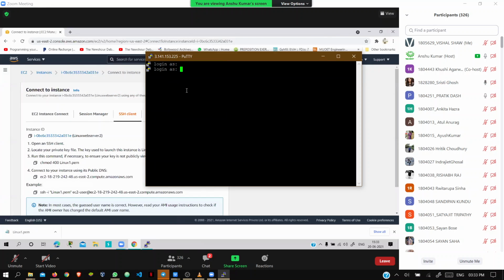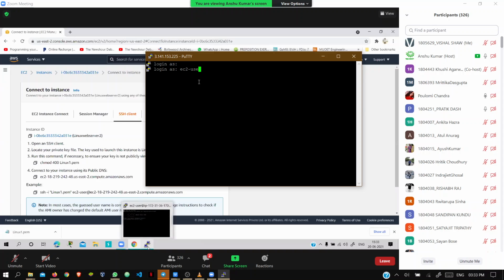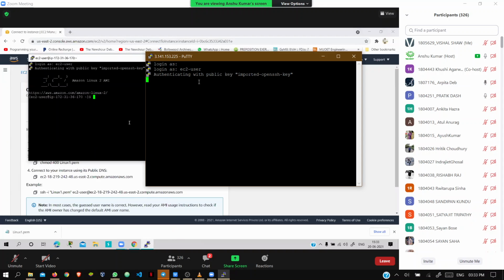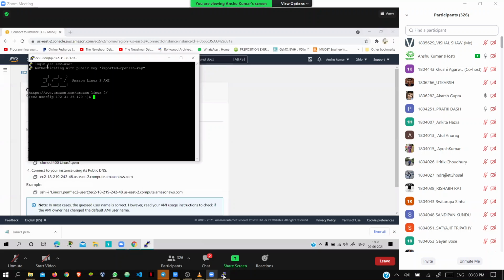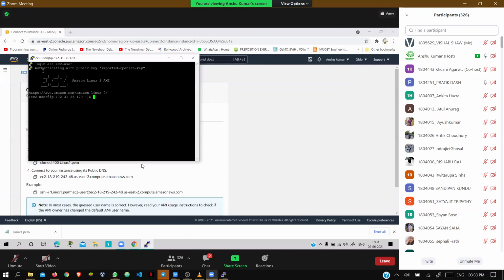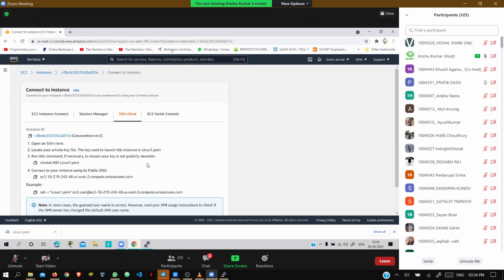I'm getting an error, unable to load key file. I tried twice but it's still showing. Sir, I'm getting server key refused. Yes sir, I'm also getting server key refused. Are you sure it is not inactive? Turn on Putty again. Sir, I did it three times but the same thing comes. Okay, share your screen.